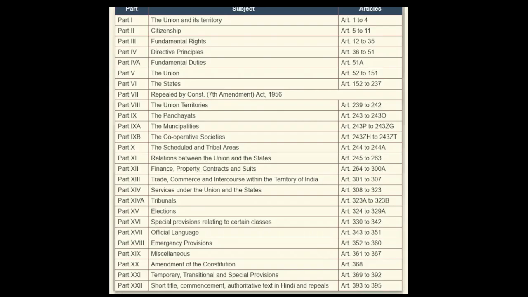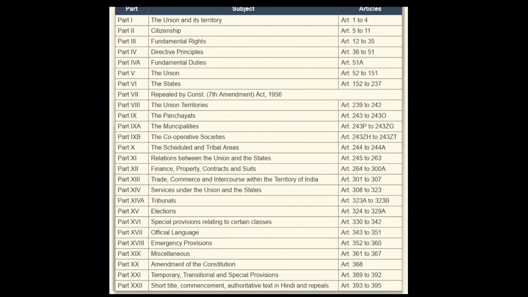But we as a nation are trying to unify our country on the basis of a language. And not only that, we also have different kinds of people in our country who speak different languages. Therefore, there must be some provision in the constitution itself to protect their different languages, the special languages, as I talked about in Part 10 of the Constitution, the scheduled areas and tribal areas.